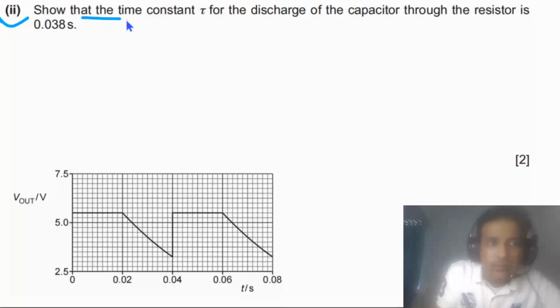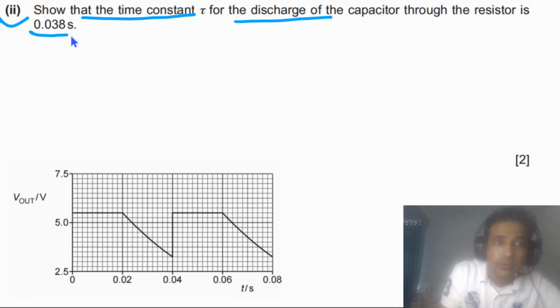The second part says show that the time constant for the discharge of the capacitor through the resistor is 0.038. First of all we need to understand where the capacitor is discharging. The capacitor is discharging between these two values of PD, and we can find those two values if we read from the y-axis here.